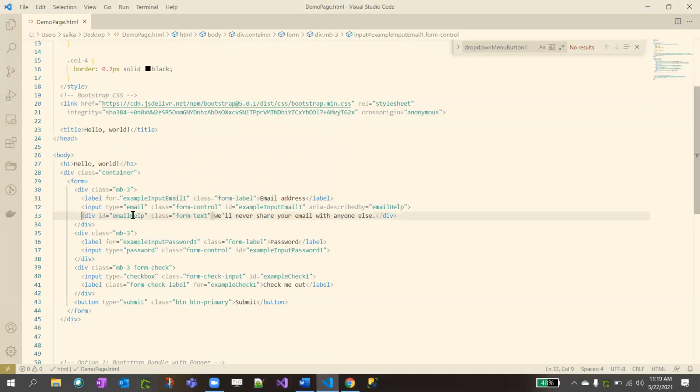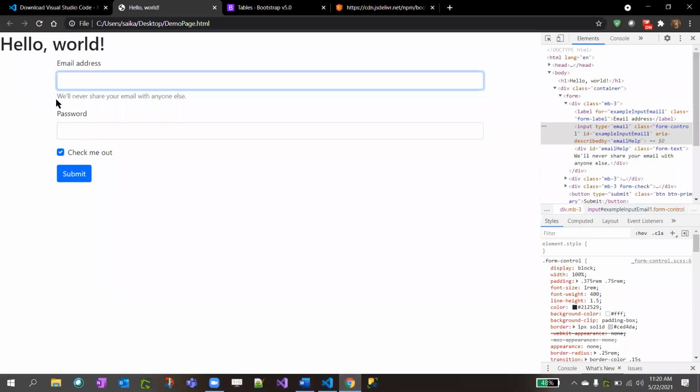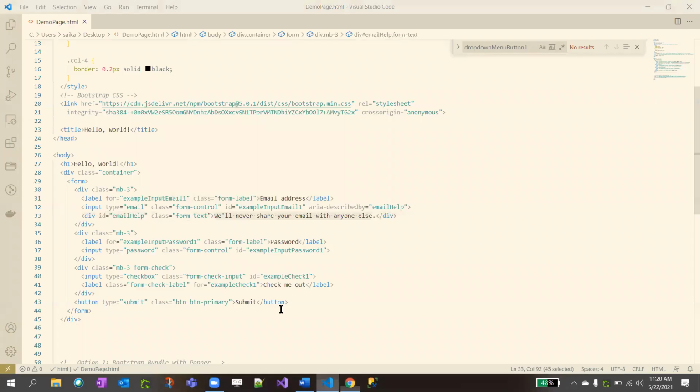An email help is the shorter form text. Actually, it's a form text which will apply under the text box. This is happening here: we will never share your email. If you don't want it, you can remove that. For password, similarly, label equal to password, type equal to password. If you want type equal to text, you can use plain text. Type equal to password means password. Type equal to button is also possible.